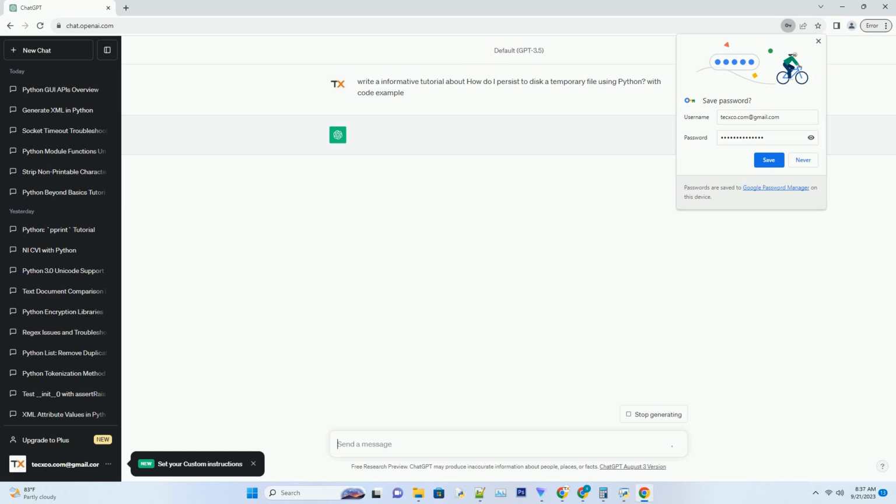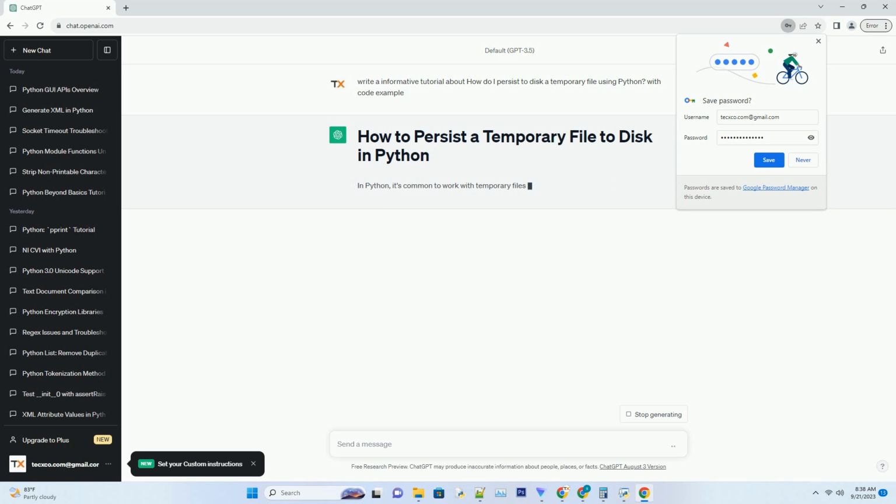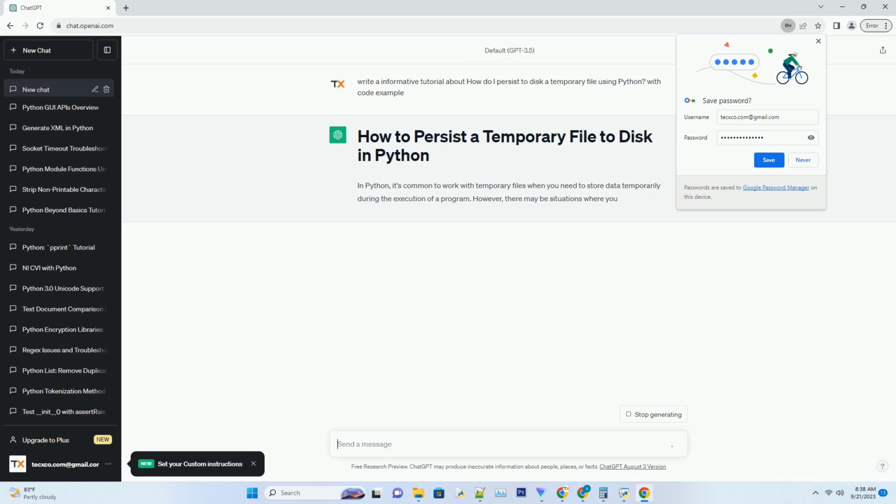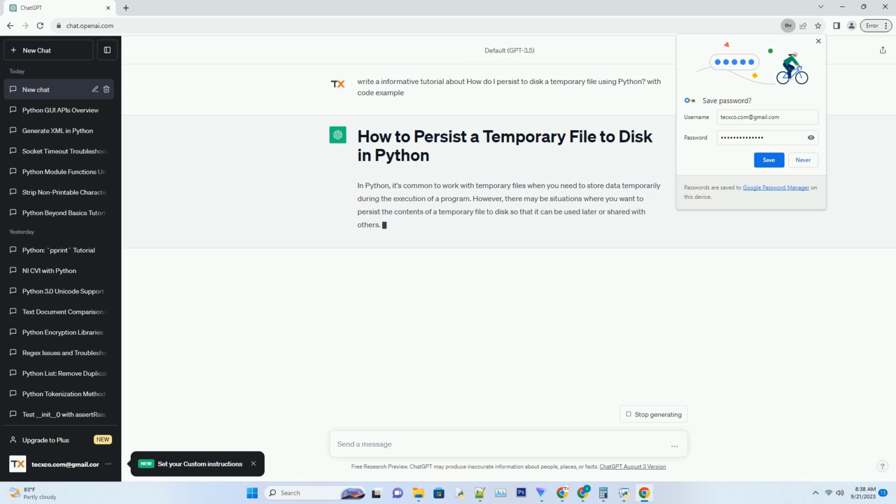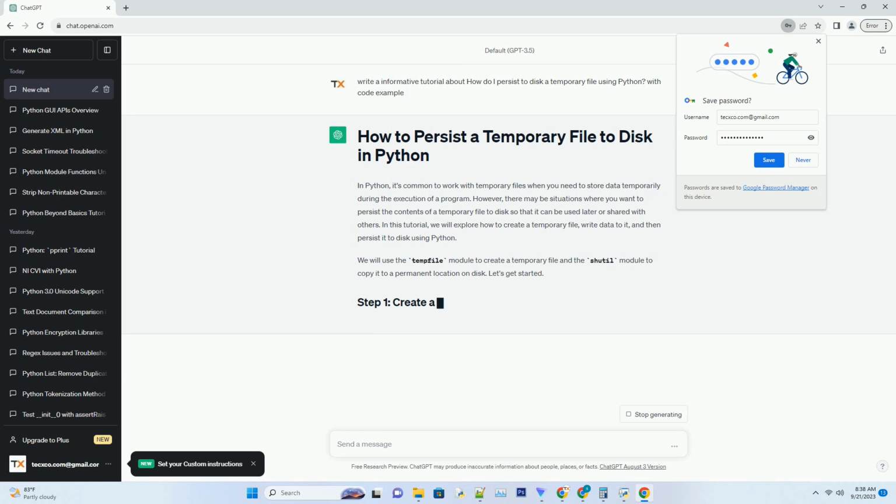In Python, it's common to work with temporary files when you need to store data temporarily during the execution of a program. However, there may be situations where you want to persist the contents of a temporary file to disk so that it can be used later or shared with others.